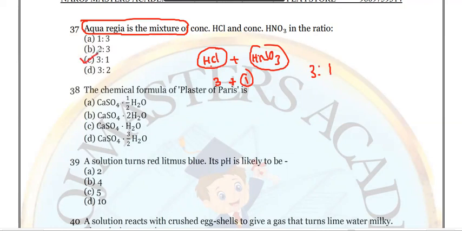What is aqua regia? The mixture of both strong acids, concentrated HCl and concentrated HNO3, but not diluted. Keep it in mind. Okay.